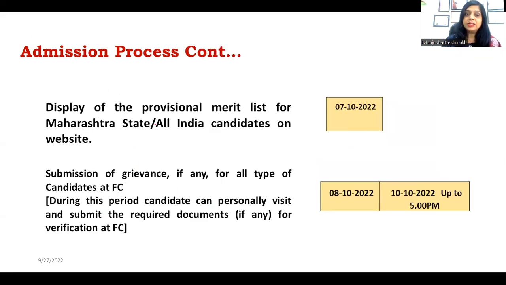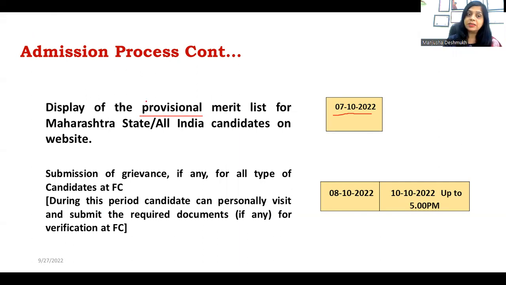Then next comes the display of the provisional merit list. After this process, on the DTE website or on the CET cell website, you will find the provisional merit list of Maharashtra state. The date for that is 7th of October. Now why is it known as a provisional merit list? Why is it not final? Because there might be some errors. Even if you have registered, your name might not appear on it.